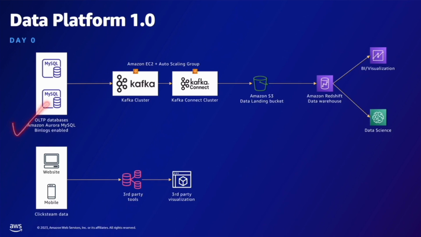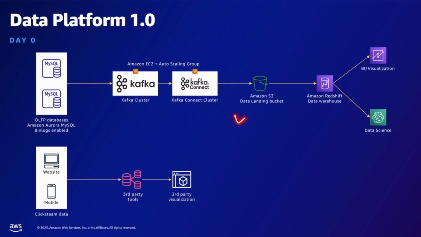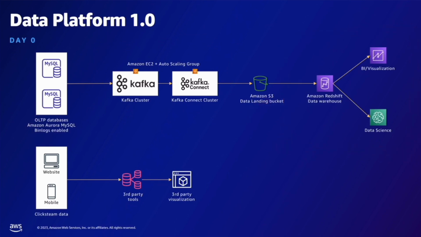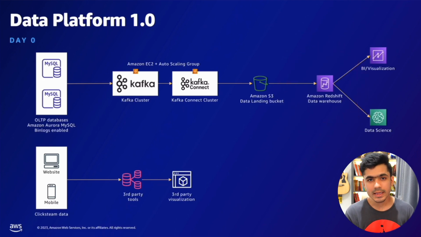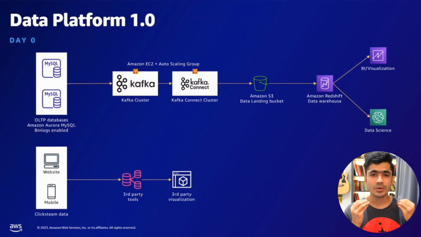So whenever new data comes inside the database, it will automatically get captured by the Apache Kafka service. The data will get stored at the landing zone on S3 buckets, and the data will be loaded on the data warehouse solution provided by AWS called Redshift. It is an OLAP-based system, online analytical processing, used mainly for analytical workloads. So any data scientist or data analyst who wants to understand the data and run SQL queries can easily do that on Amazon Redshift.